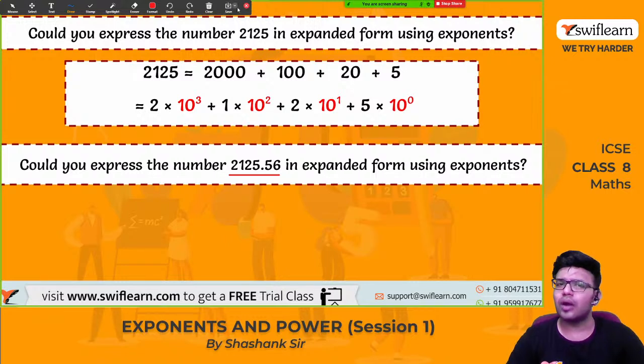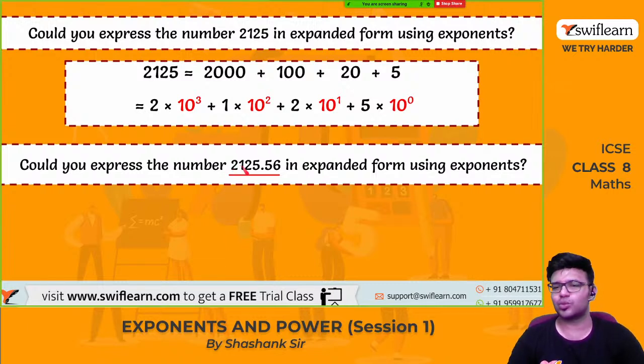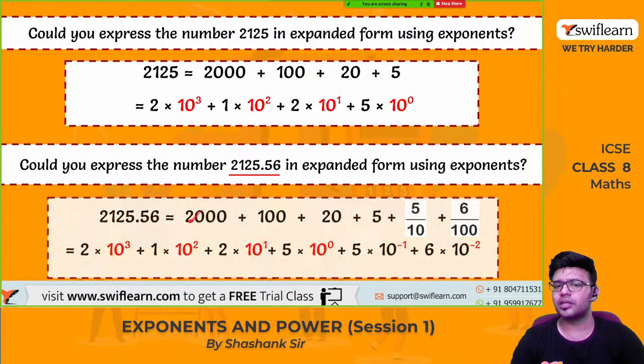Yes. So how to write this in the expanded form? This can be written as 2000 plus 100 plus 20 plus 5, plus 0.5 plus 0.06. Now using the exponents, it is written like this: 2000 can be written as 2 into 10 raised to 3.